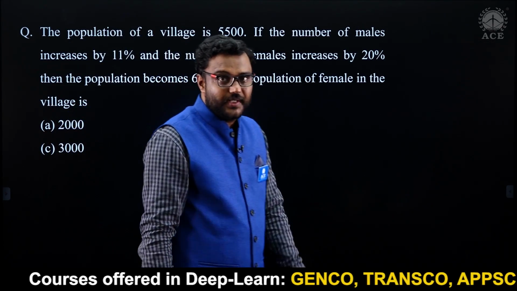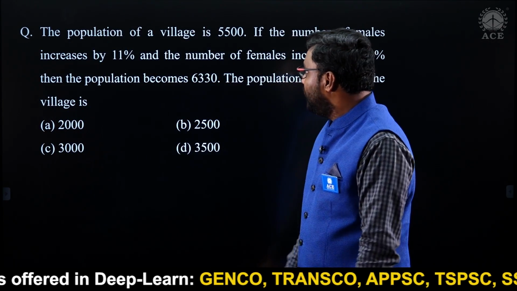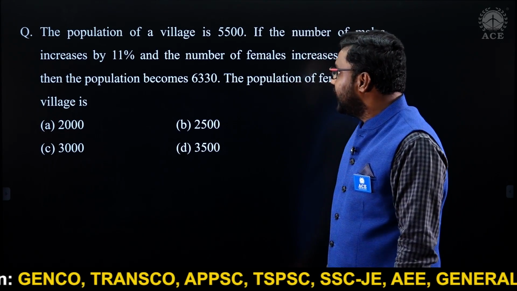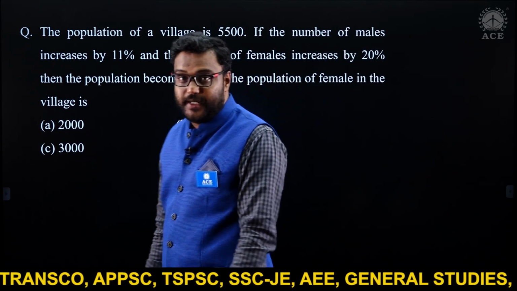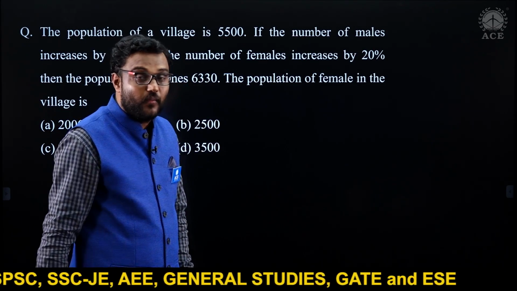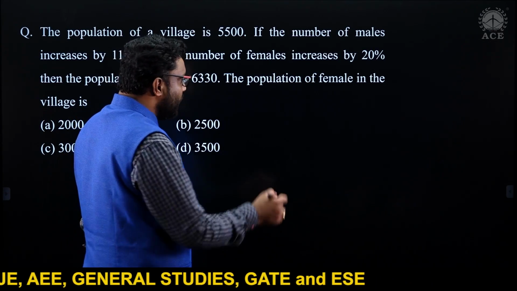Next one, population related question. Population of village is 5,500. Males increased by 11%, females increased by 20%. The total population is now 6,330. What is the number of females? So it's very simple.